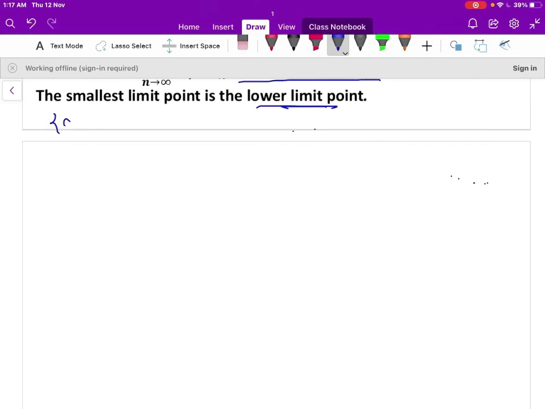Let the sequence a_n be equal to minus 1 to the power of n. That can be written as -1, plus 1, minus 1, plus 1 and so on. So this is the given sequence. We have seen that there are two limit points, -1 and +1.